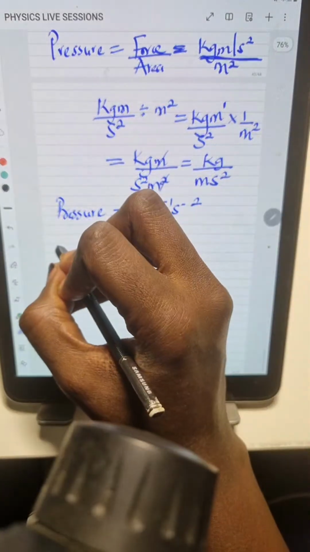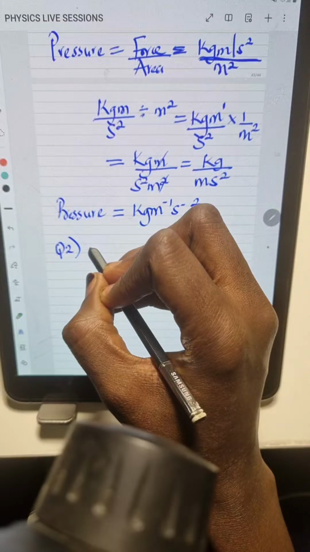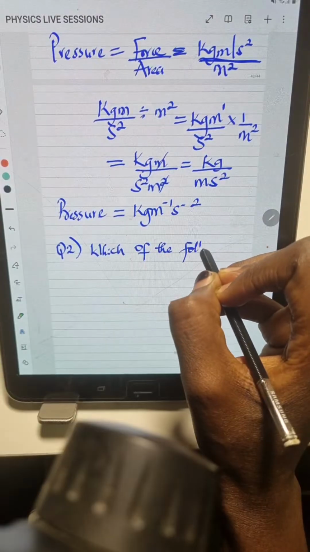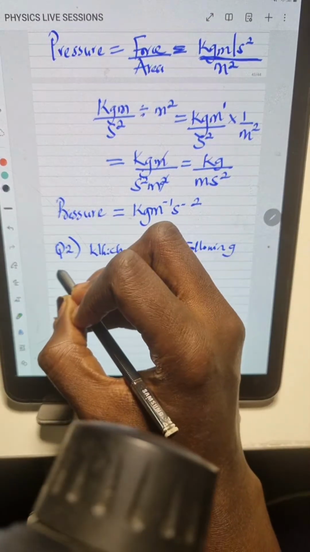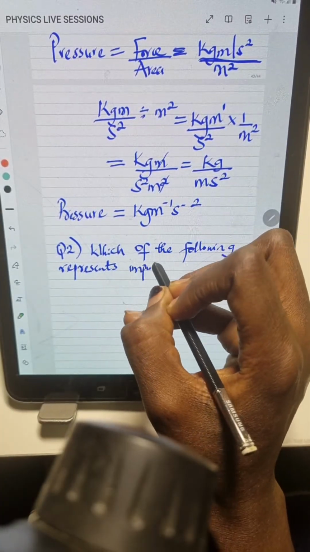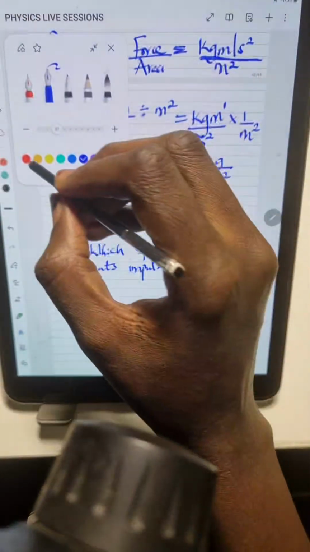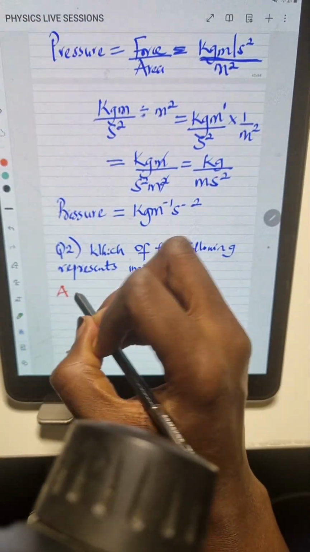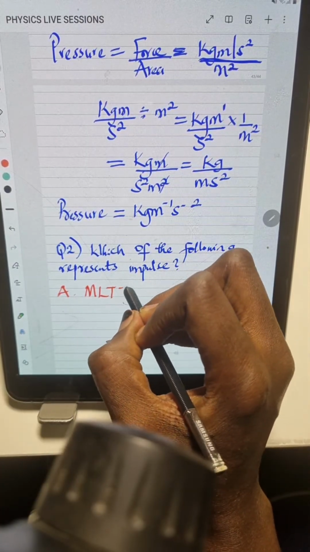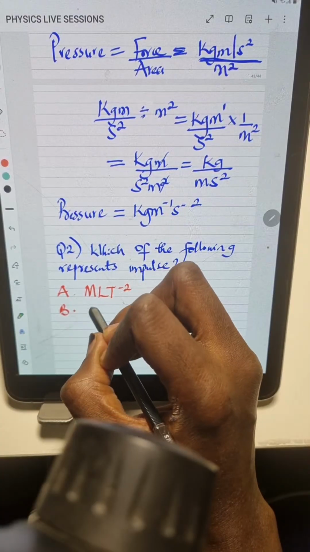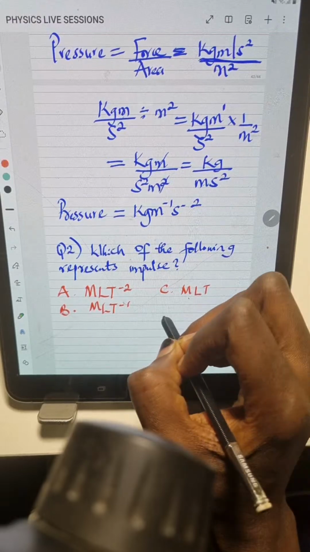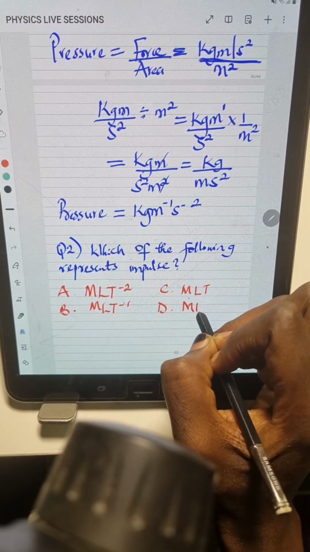So now let's move on to the next question, which is question 2. It says, which of the following represents impulse? So I'm going to write out the options given in this question. Which of the following represents impulse? Option A is MLT minus 2. Option B, MLT minus 1. Option C, MLT. Option D is ML.